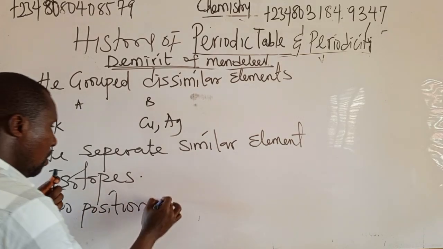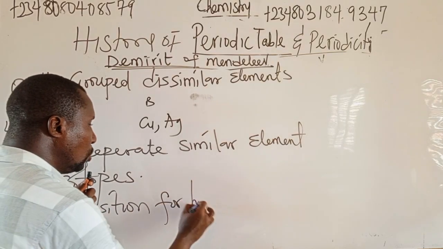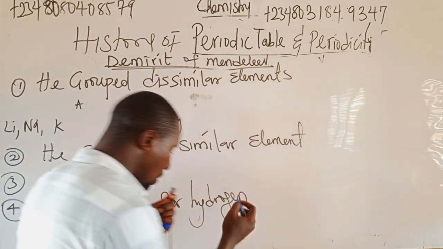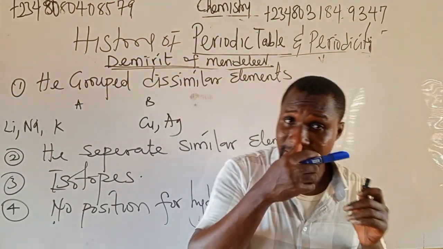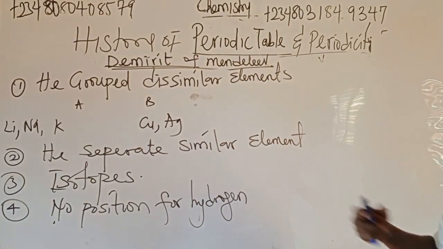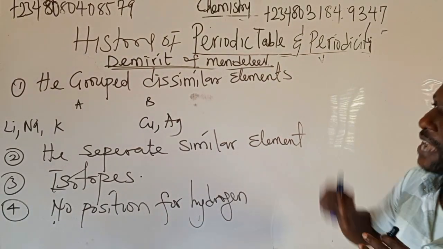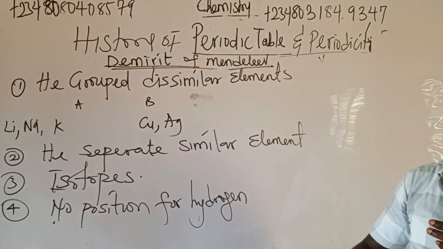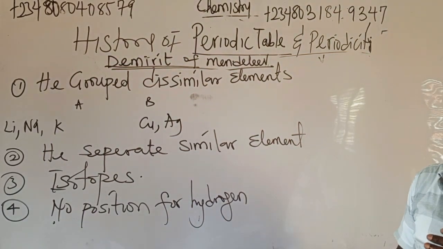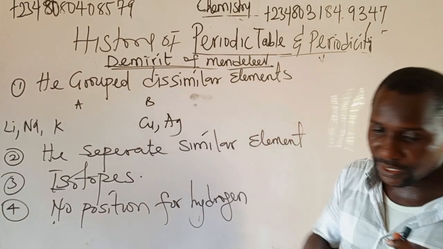Number 4, no specific position for hydrogen. In that old Mendeleev periodic table, he put hydrogen in group 1, which is group 1A. Then he put it in group 7 again. He has no specific position for hydrogen. Please let us move.